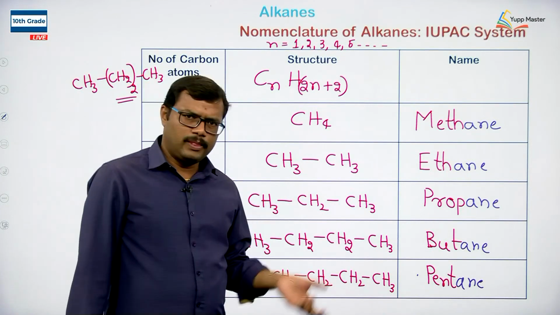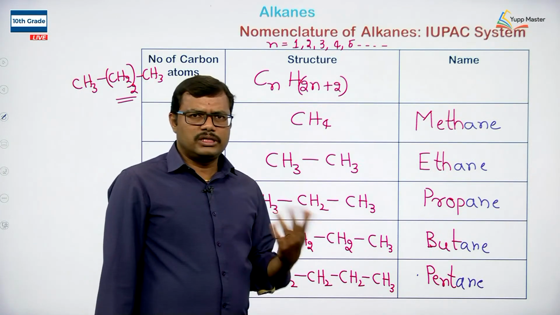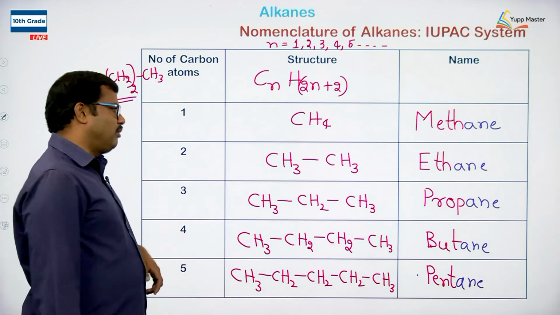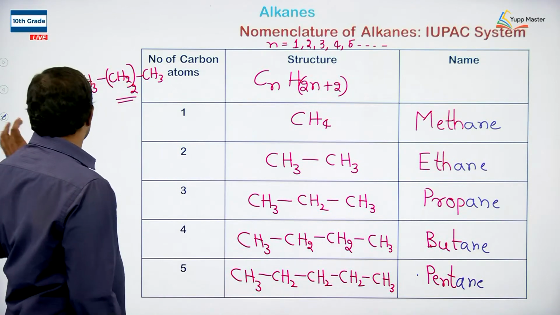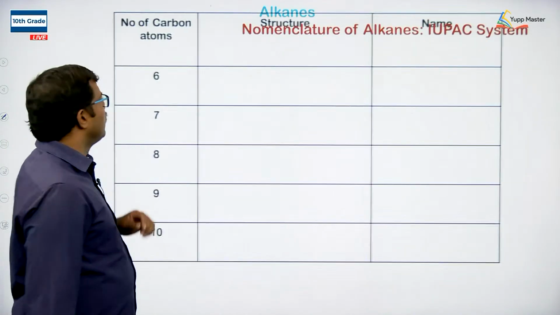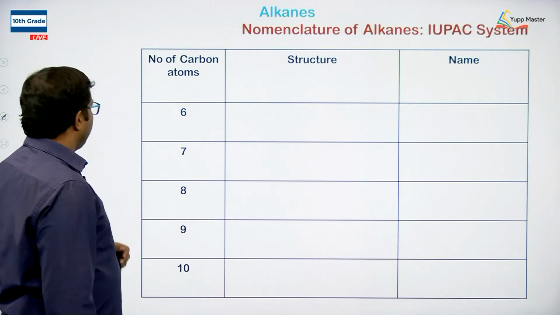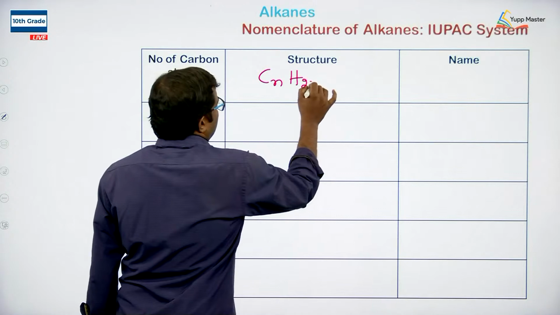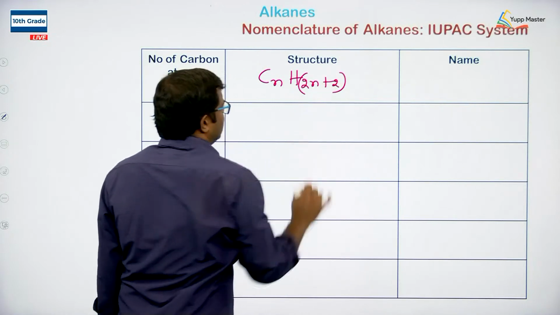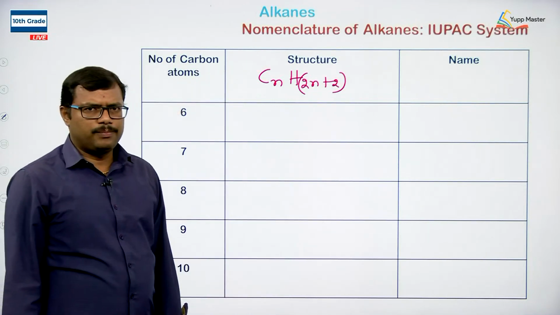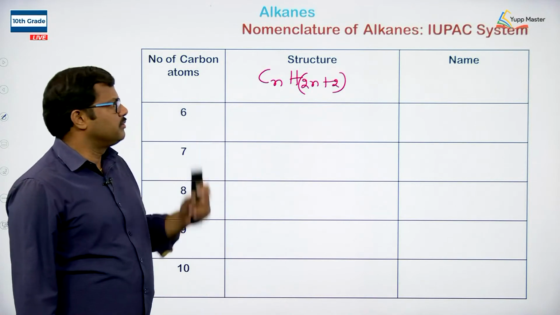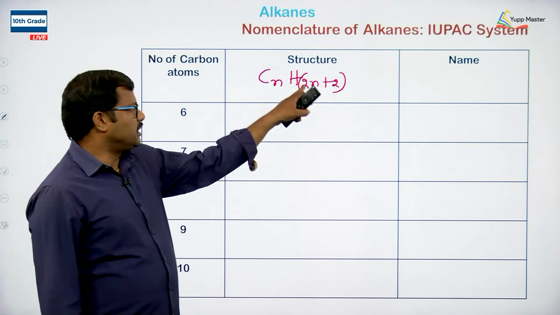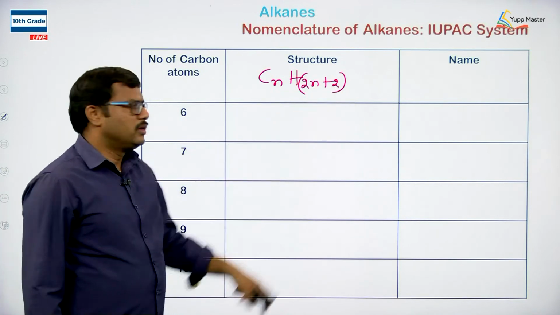5 for penta, 6 for hexa. Similarly, we are going to write the names for the other members as well. In this case, we have a general formula CnH2n+2. So far we have discussed up to n equal to 5. Now let us look at n equal to 6. So when we have 6 carbon atoms, 6 2s are 12 plus 2, 14.